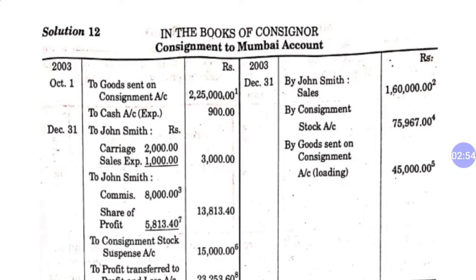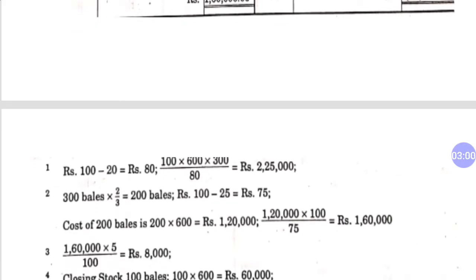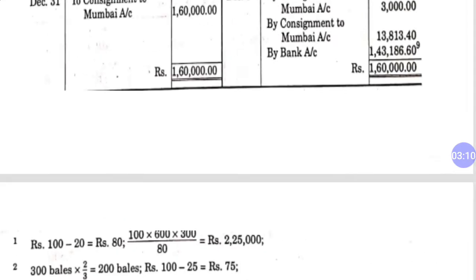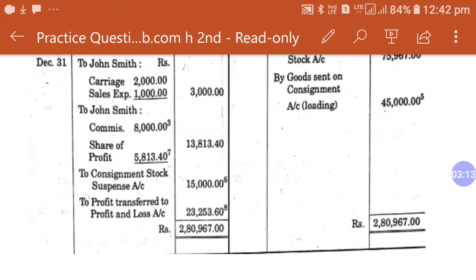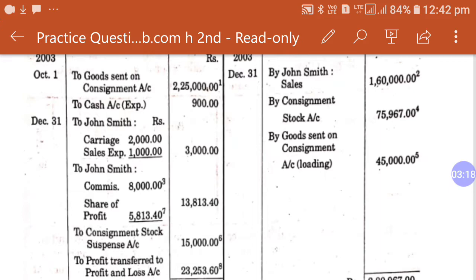So this is your working note number 1. In our last slide we have working note number 1 where you can find the calculation: 100 multiplied by 600 multiplied by 300 by 80. This is the conversion of cost into invoice, 2,25,000. Now come back to the slides again. After that, to cash, expenses to cash account, these are expenses of the consigner. Then we have to John Smith, these are expenses of the consignee about carriage and sales expenses, 2,000 and 1,000. And then to John Smith commission, this is the commission of the consignee, 8,000 rupees.